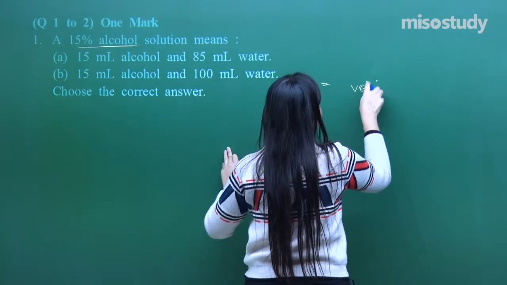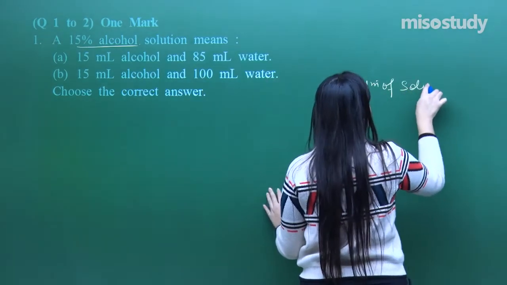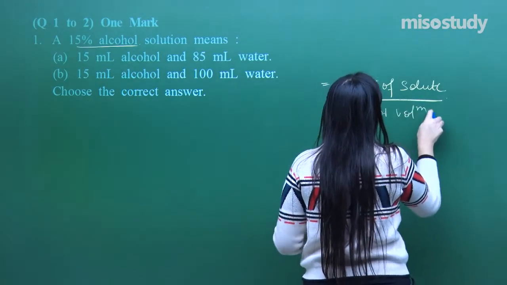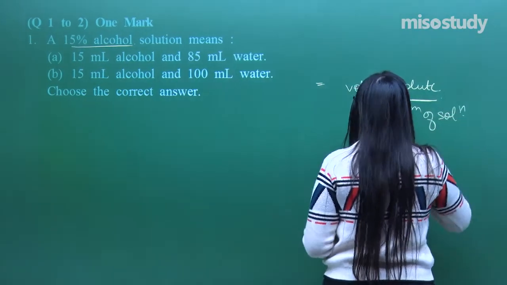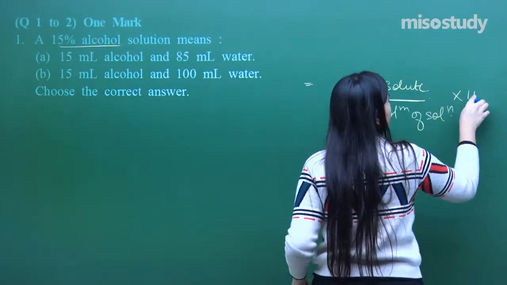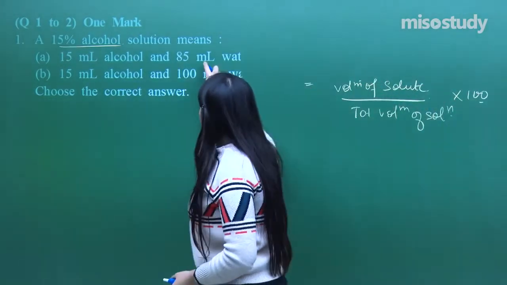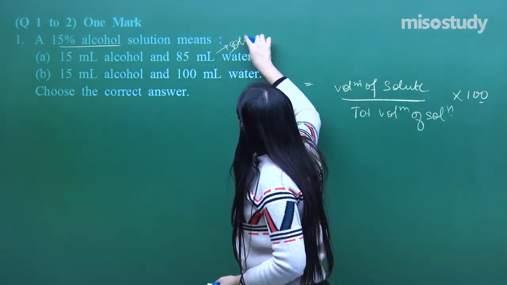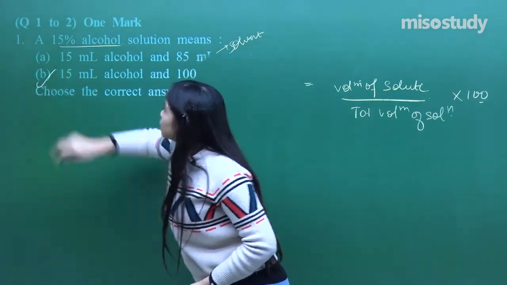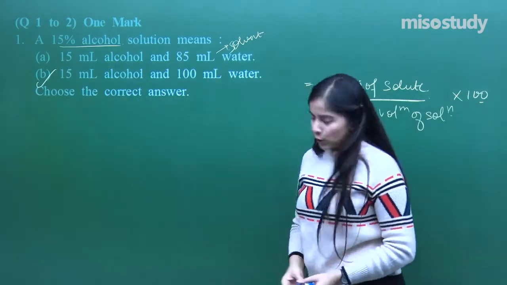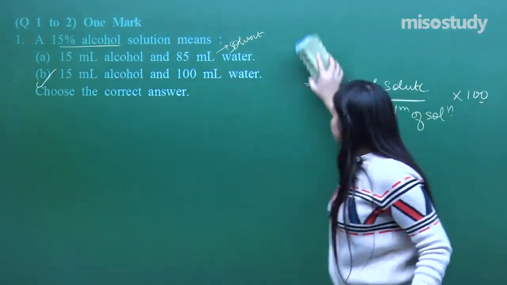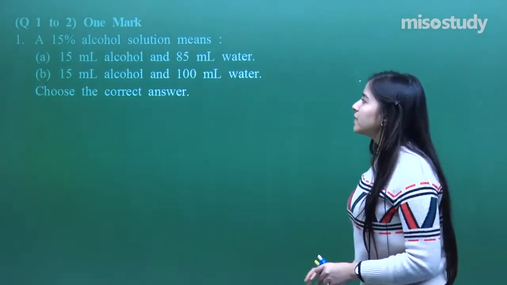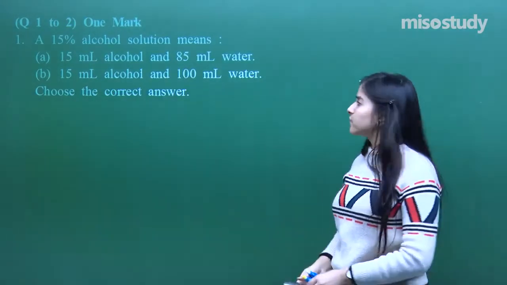That is the volume of solute divided by the total volume of solution, and multiplied by 100 it will give us the percentage. So not 85, that would just be the volume of the solvent, which is incorrect. We have to choose option B. So that was question number 1, represented as a one-liner. You can just write down the formula in order to represent an explanation.